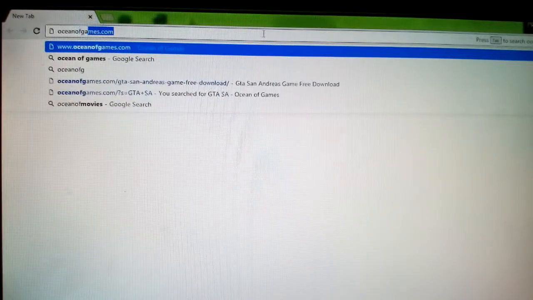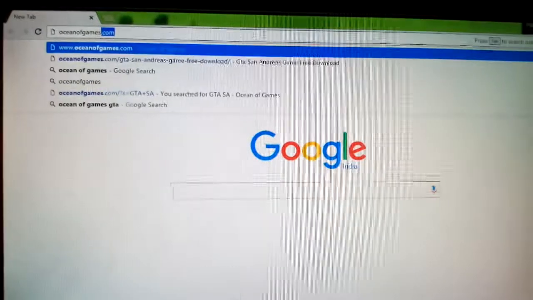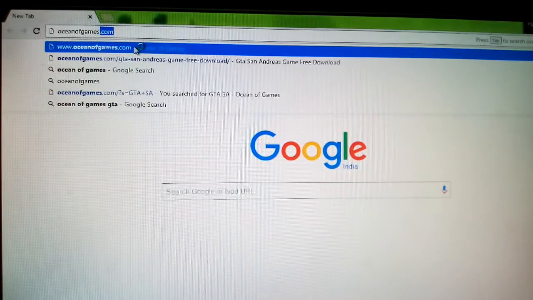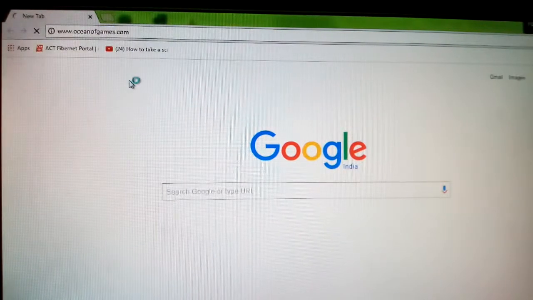Let's go full screen. I know my computer is just so slow. The graphics card is very weak. I have to search Ocean of Games. So, oceanofgames.com, as you can see, and click it.